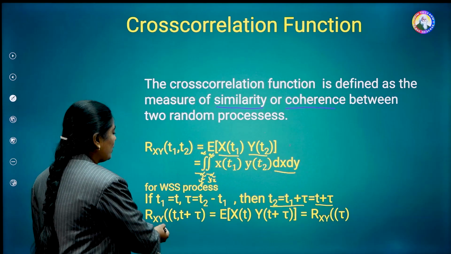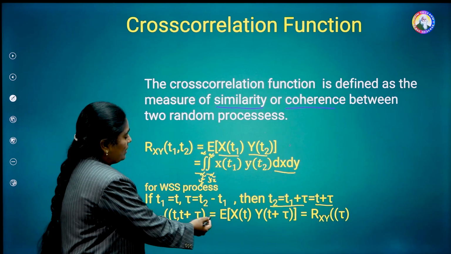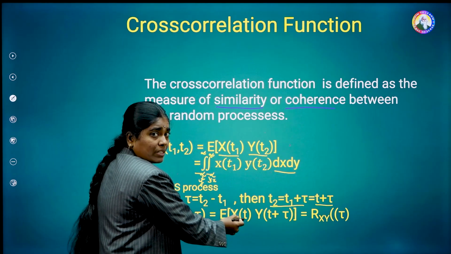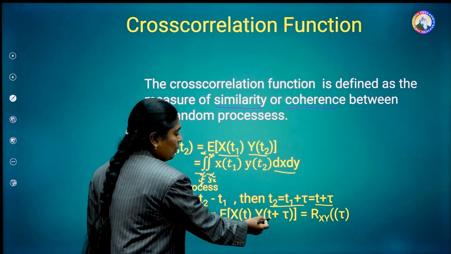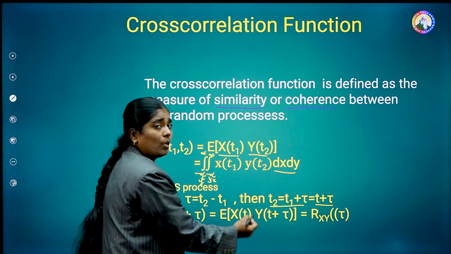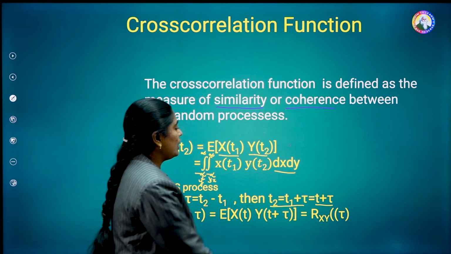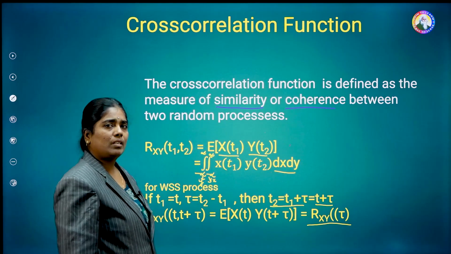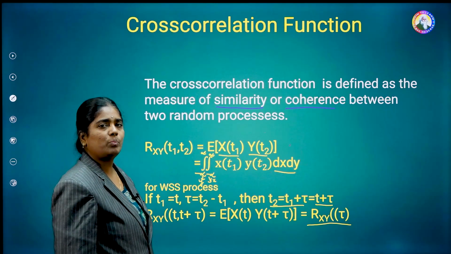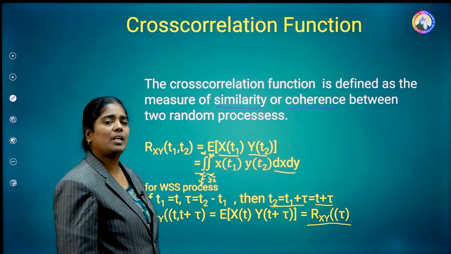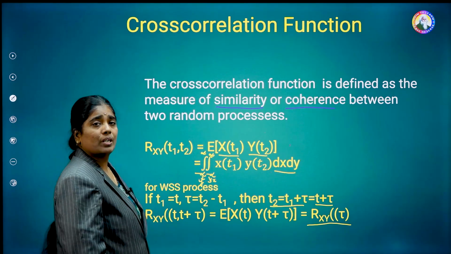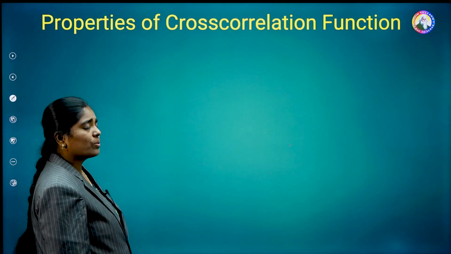Rxy of T comma T plus tau is equal to E of x of t. Instead of T1 we replace with T, instead of T2 we replace with T plus tau. That's why it is E of x of t into y of t plus tau, and that is equal to Rxy of tau. That means it is a function of the time difference tau equal to T2 minus T1 only. It does not depend upon the times T1 and T2. This is about the cross-correlation function definition. Then coming to the properties of the cross-correlation function.